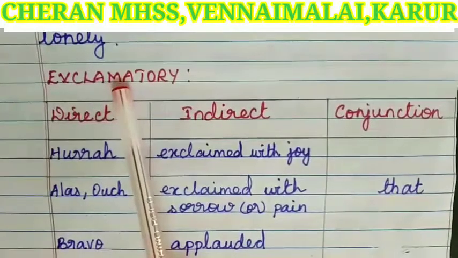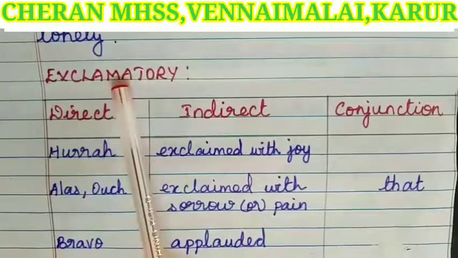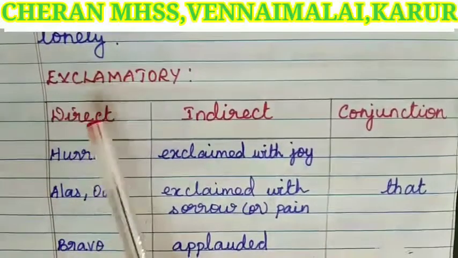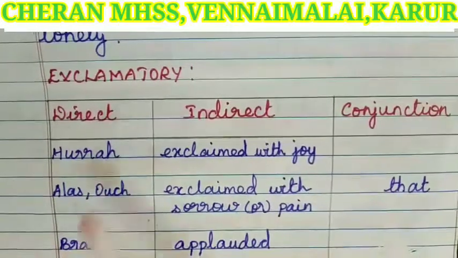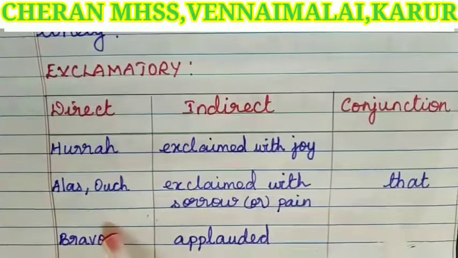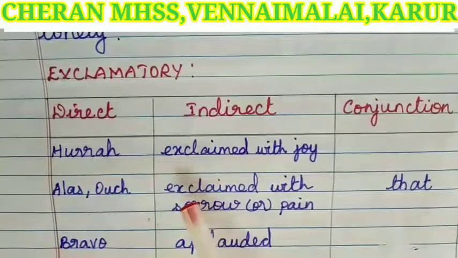Next type of sentence, exclamatory. What is an exclamatory sentence? It expresses sudden feelings. Hurrah, alas, ouch, bravo. These words are called interjections. These words express our happiness or sorrow.